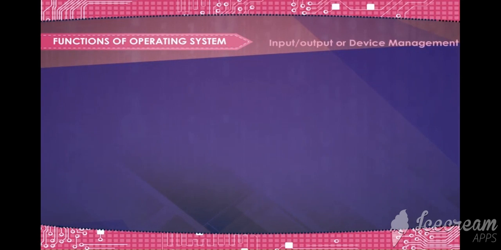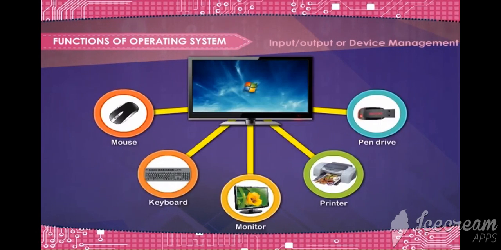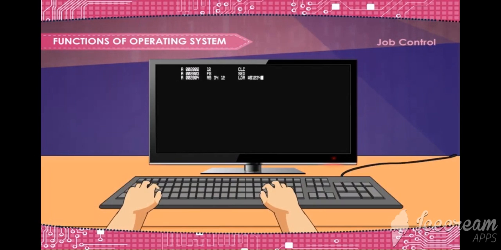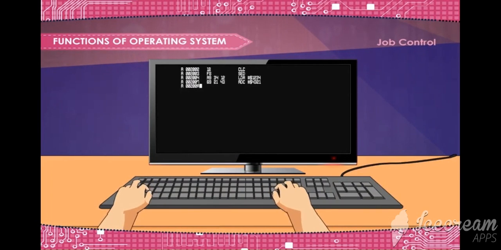Input output or device management. This involves receiving the request for I/O, interrupts, and communicating back to the requesting process. Job control. Using the operating system's job control language or JCL, the user can communicate with the operating system, telling it what to do.